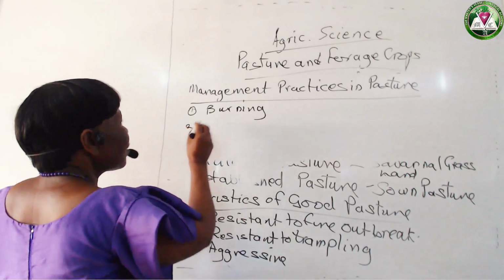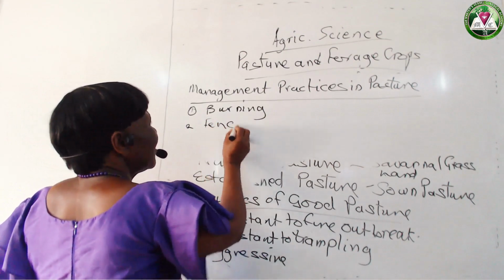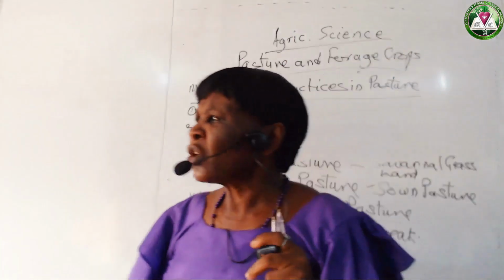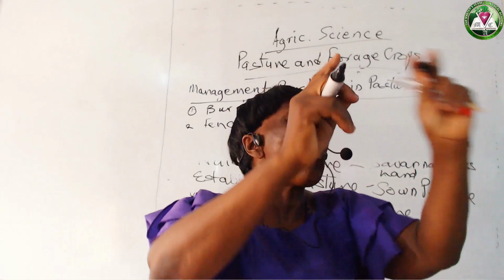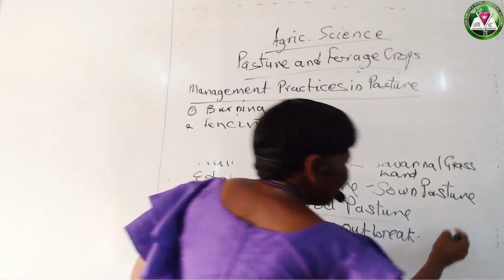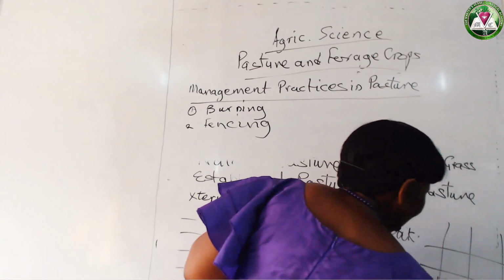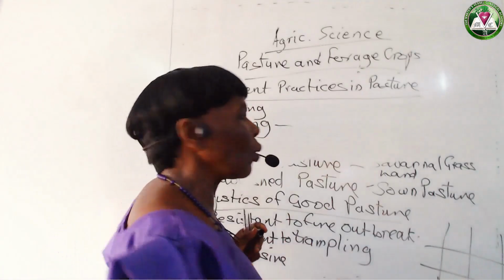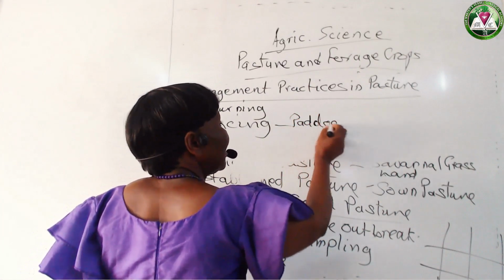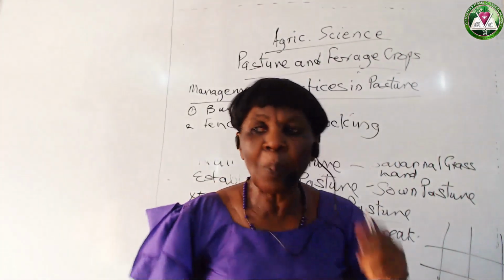Then the second management aspect is what we call fencing. Fencing is very, very important. What do we mean by fencing? It doesn't mean that you use very expensive walls or whatever. No. It simply means dividing the land into portions. You divide the land into portions. And that takes us to what we call paddocking. Paddocking in pasture. Dividing the land, the pasture, into paddocks.